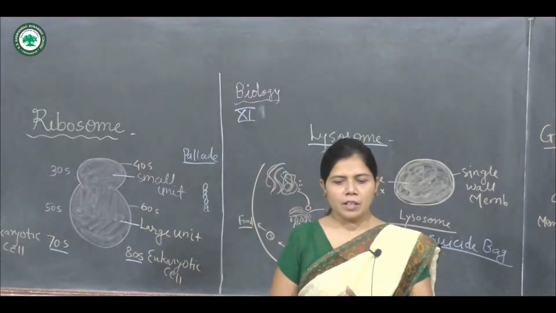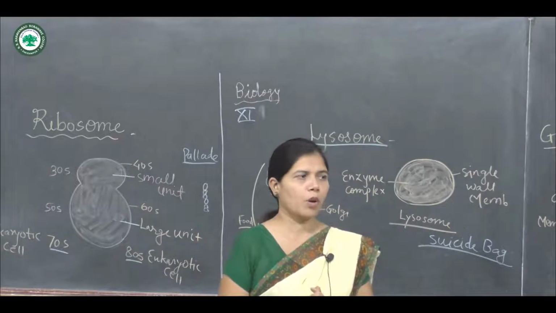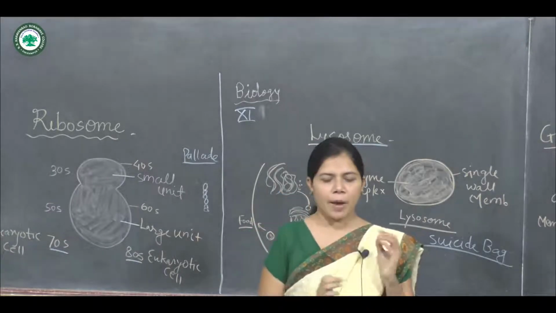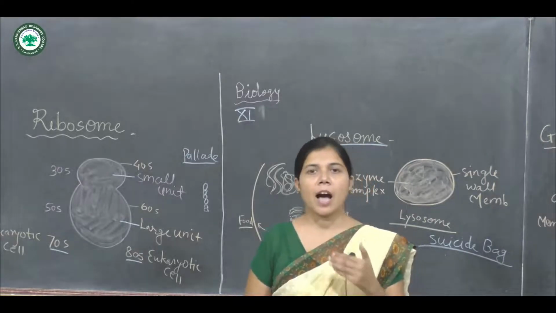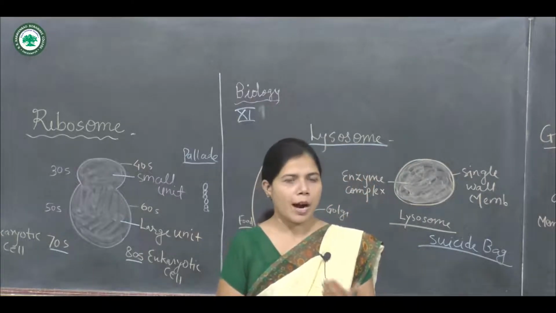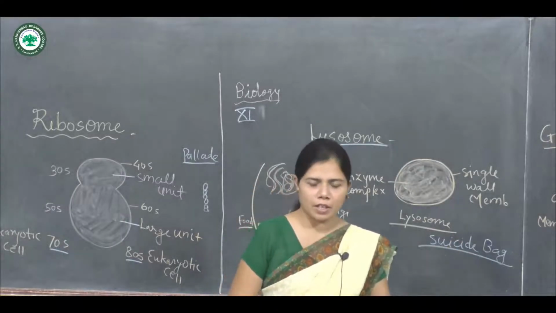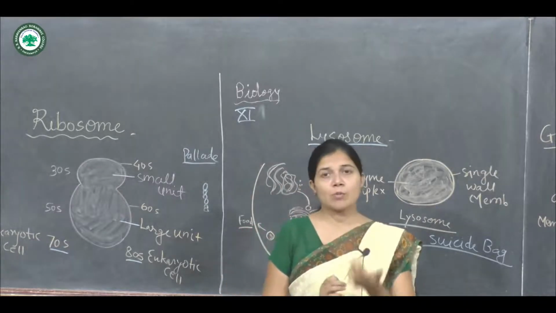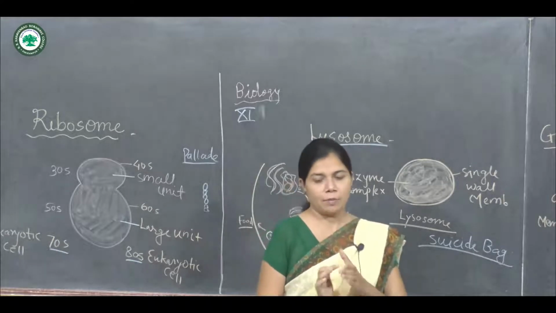The enzymes in the lysosomes are used in most eukaryotic cells to digest macromolecules. We can say that the process of hydrolysis is carried out by the enzymes of the lysosome. It is also known as the suicide bag, or the digestive body, because the macromolecules are digested.